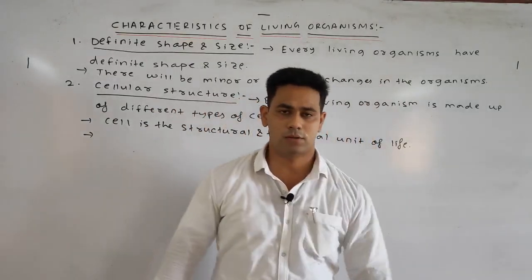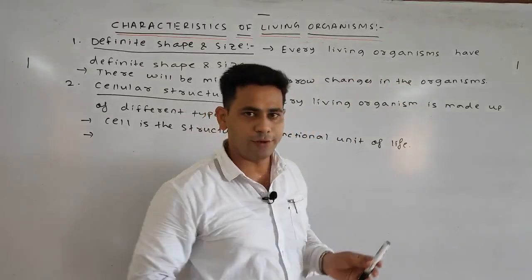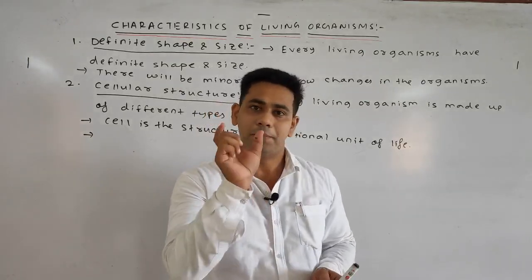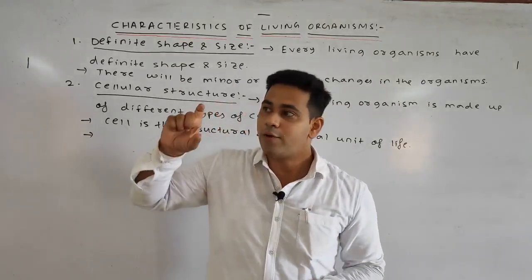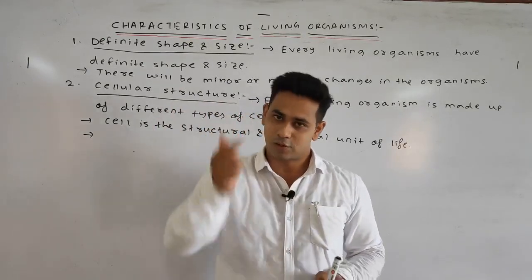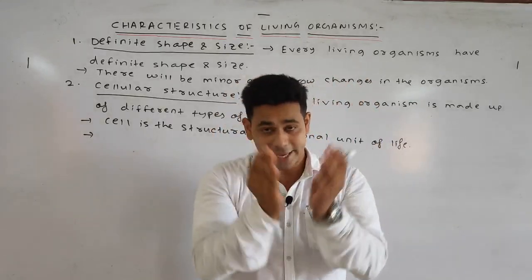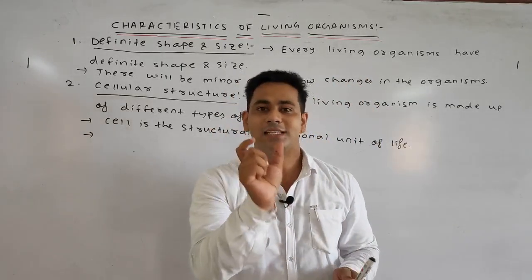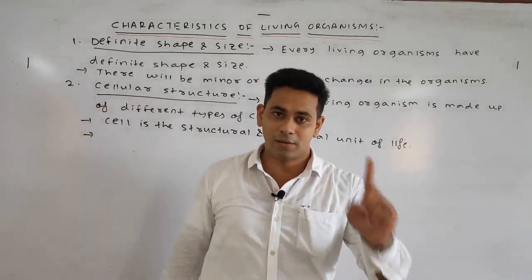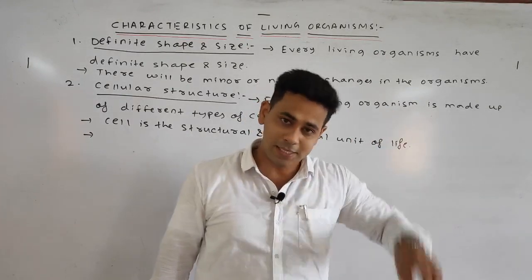What is building block? Block means, suppose we are making a wall of a house, for making a wall of a house what we need? A brick. So for a wall of a house, the brick is the building block of the wall. In that manner, for the making of an organism, cell is the building block of an organism. So we can say organism is made up of cells.